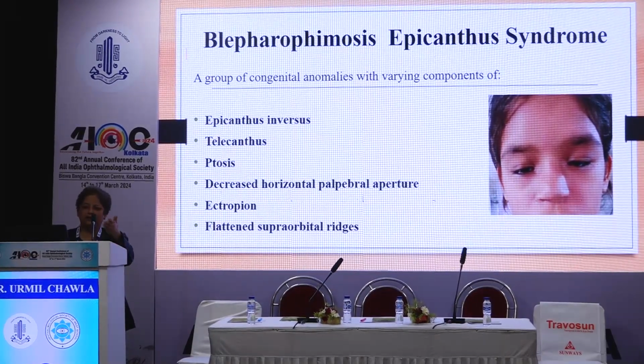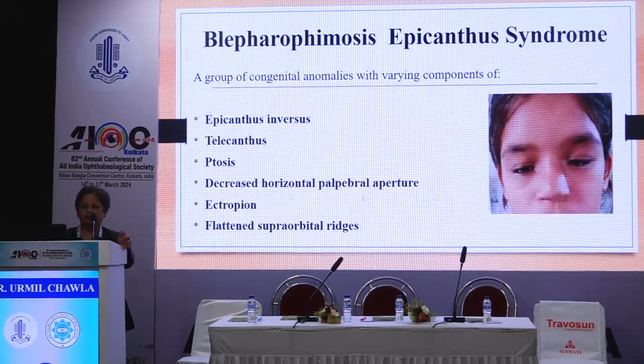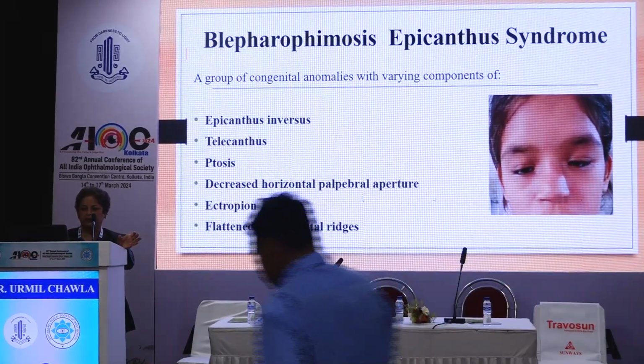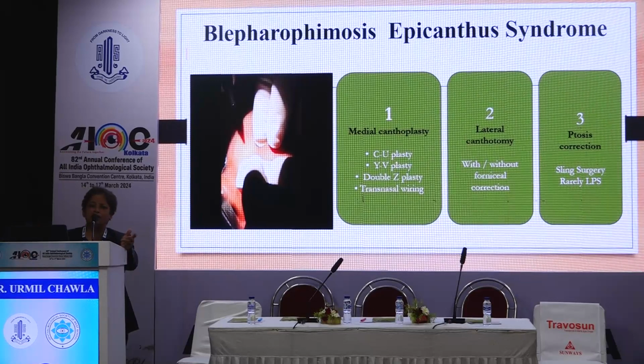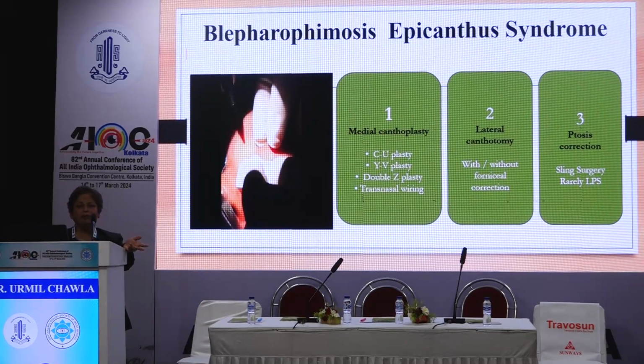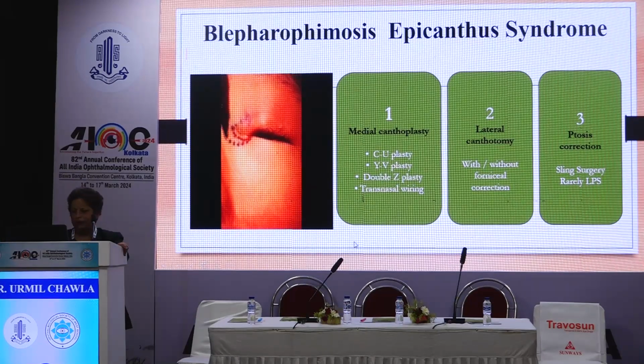BPES, we know it has all these things: epicanthus inversus, telecanthus, ptosis, decreased horizontal palpebral aperture, ectropion, flattened supraorbital ridge. Now I won't say it's a controversy, but a debate whether it should be done in 2 steps or in 1 step. Many people prefer doing both the horizontal increase, the medial canthoplasty and the lateral cantholysis, followed by the sling surgery, in the same sitting. However, personally I do it in 2 sittings. First doing the medial plasty and the lateral in 1 sitting, followed 3 months later by the sling surgery, and I have been able to get good results.